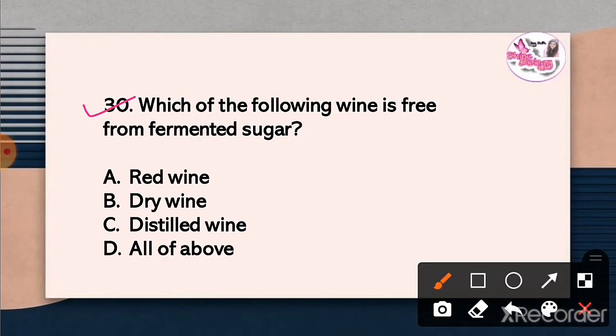Question 30. Which of the following wines is free from fermented sugar? The correct answer is option B. Dry wine is free from fermented sugar.